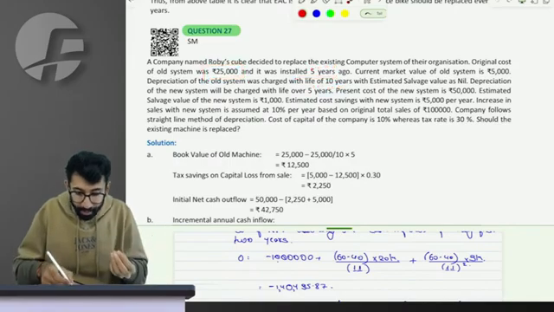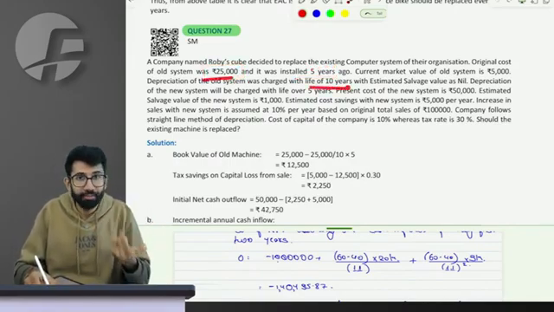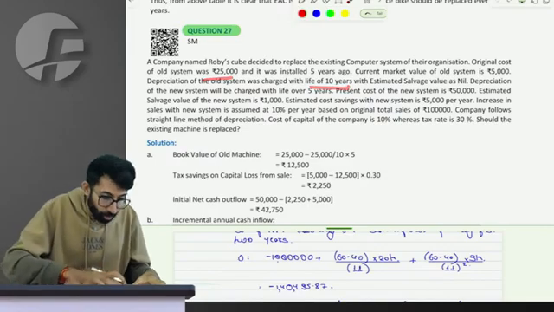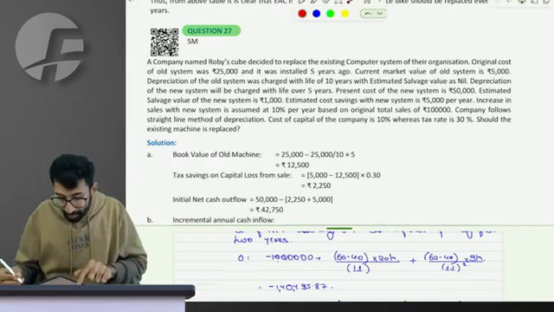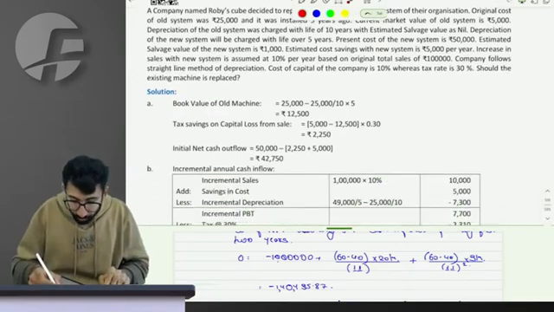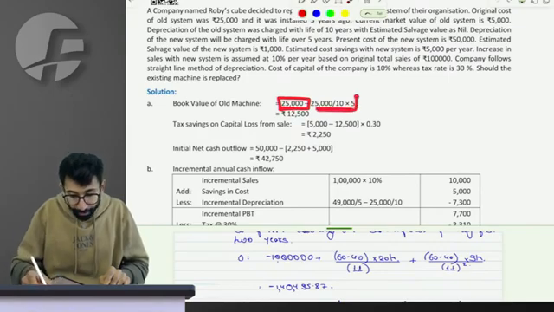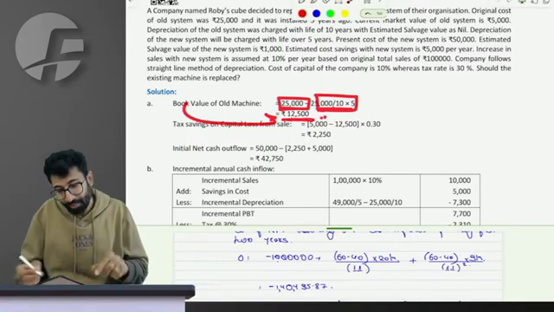Sir, half of the depreciation using SLM has been applied because 5 years out of 10 have passed. So per year depreciation, 25,000 divided by 10 is 2,500. For 5 years, it is 12,500. Out of total value of 25,000, if 12,500 has been depreciated, the book value now is 12,500.